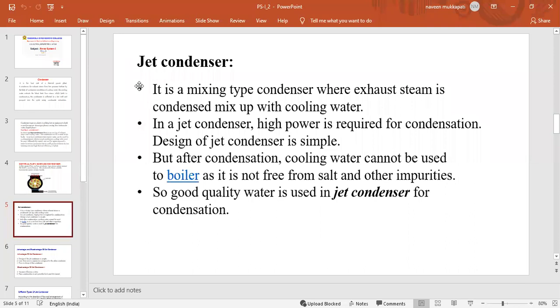Next, coming to the jet condenser. Jet condenser means the flow of water in the form of a jet.